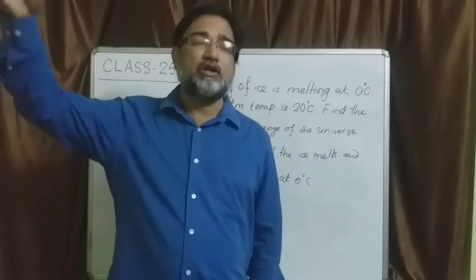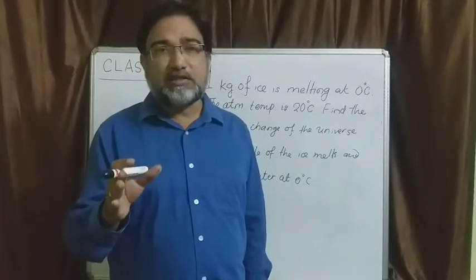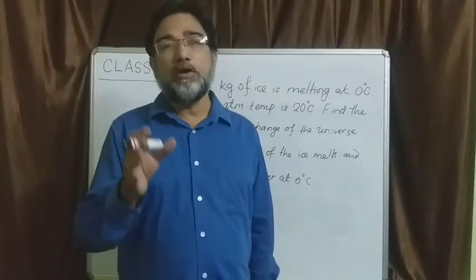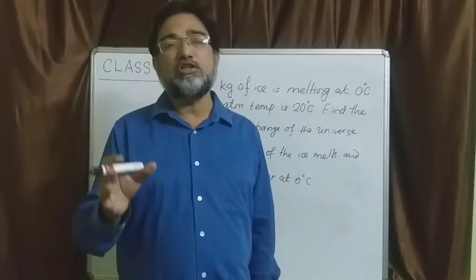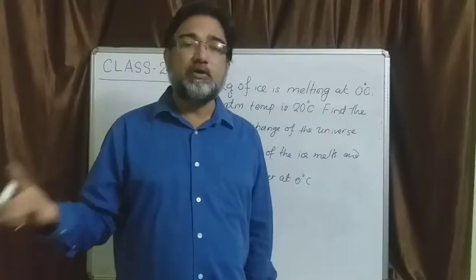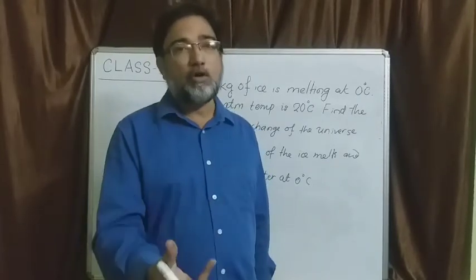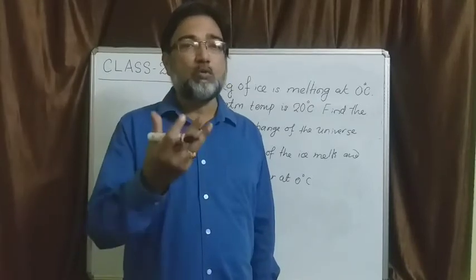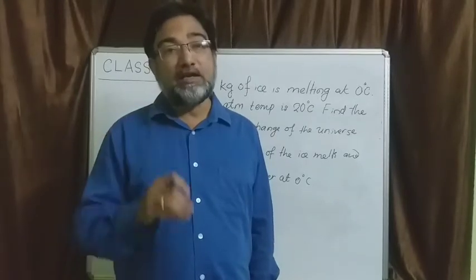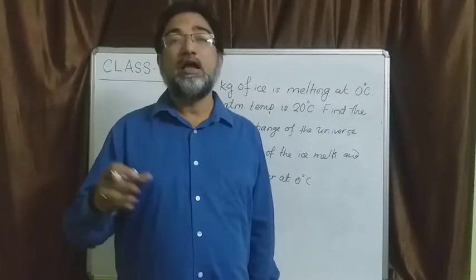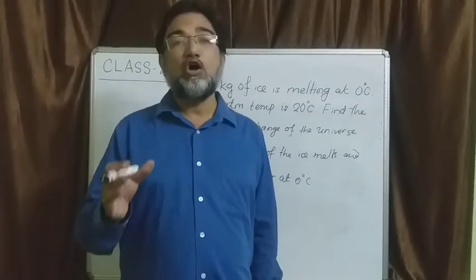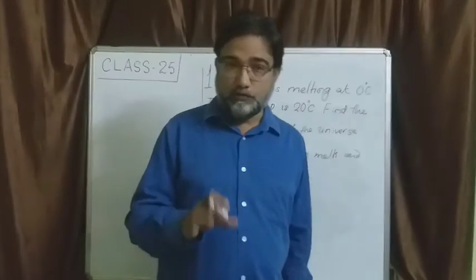Of course, after that the water temperature also will go up, but the question says that till the whole of the ice melts into water at 0 degree centigrade, we have to find out the entropy change of the universe. Now who are the components of the universe here? One is the atmosphere, one is the block of ice. Let us take the block of ice as the system. So that 1 kg block of ice is the system. Now that is going to gain heat energy, and the atmosphere is losing energy. So in this process, how much will be the entropy change? That we have to find out.